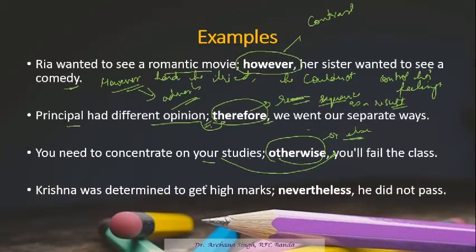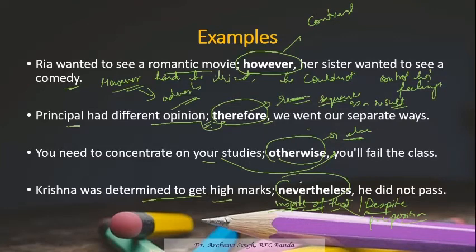Krishna was determined to get high marks; nevertheless, she did not pass. Nevertheless means in spite of that. We have discussed that with "in spite" we always use "of", and with "despite" we don't use it. So these are basically your prepositions.